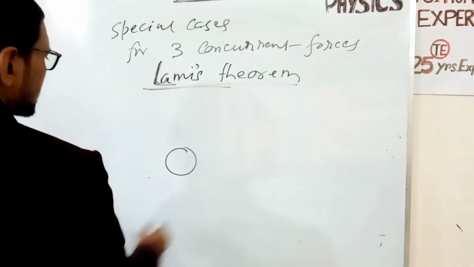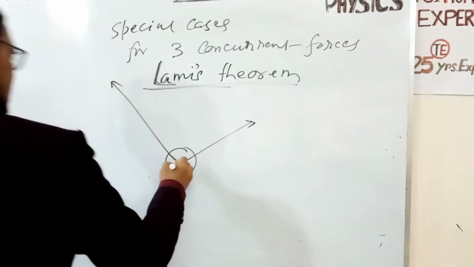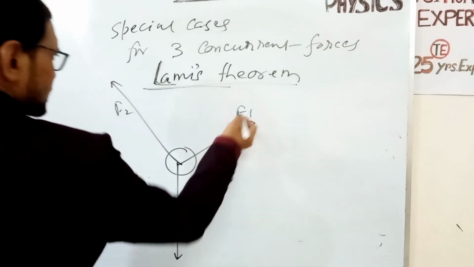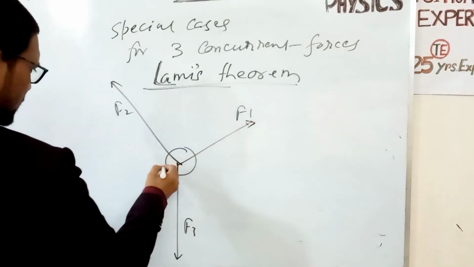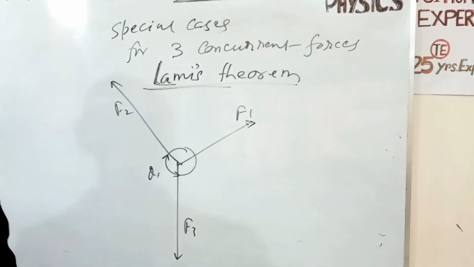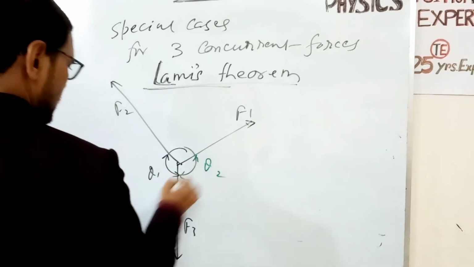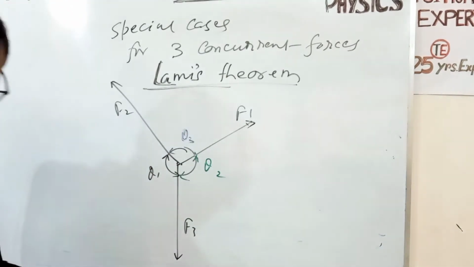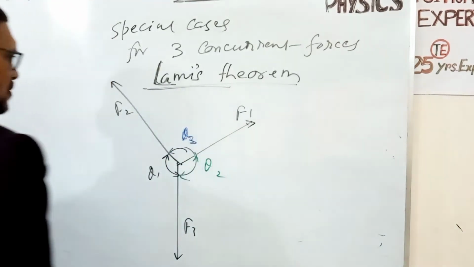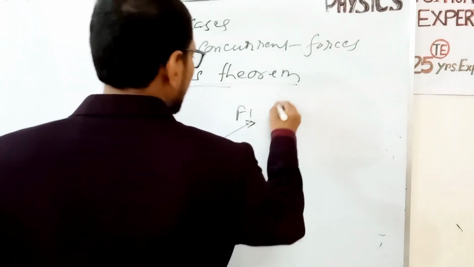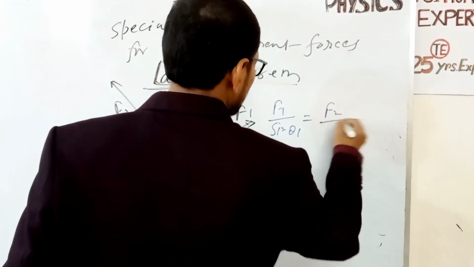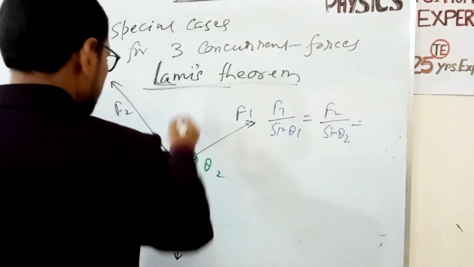Suppose this is a body and three forces act on it in this way, F1, F2, F3, and this angle is theta 1, this angle is theta 2, and this angle is theta 3. Lamy's theorem is that F1 by sin theta 1 equals F2 by sin theta 2 equals F3 by sin theta 3.